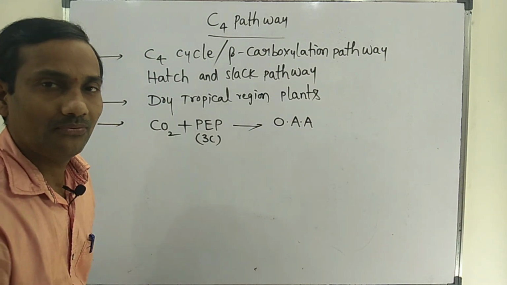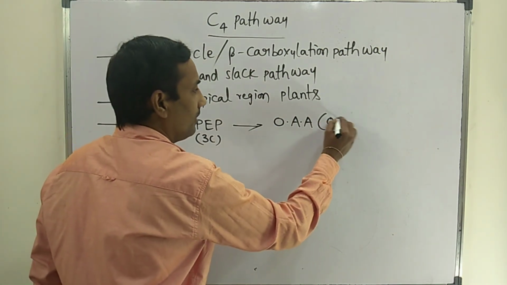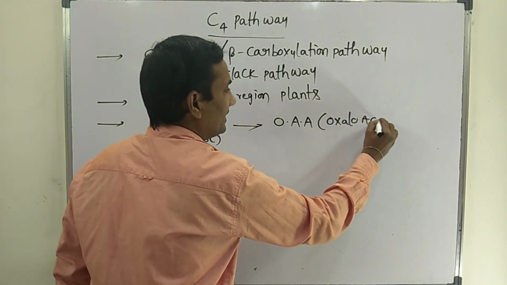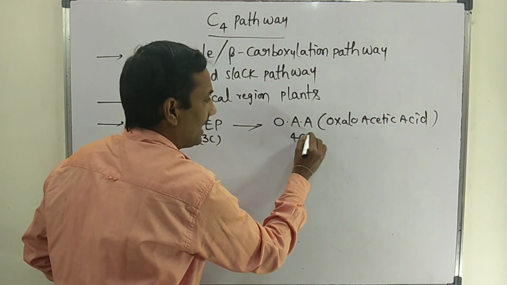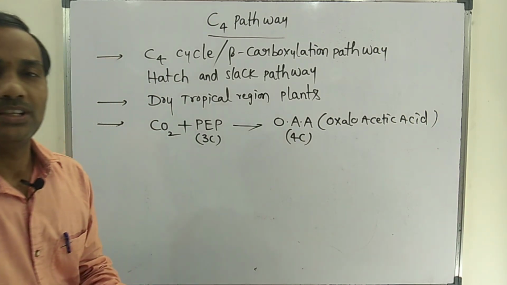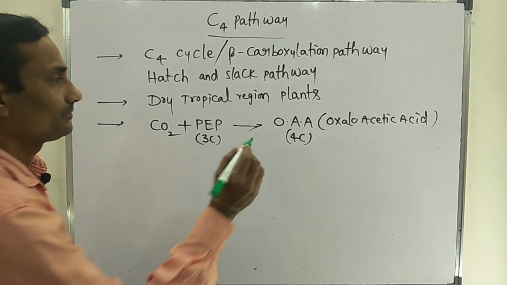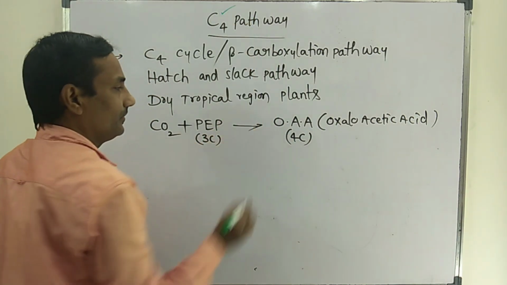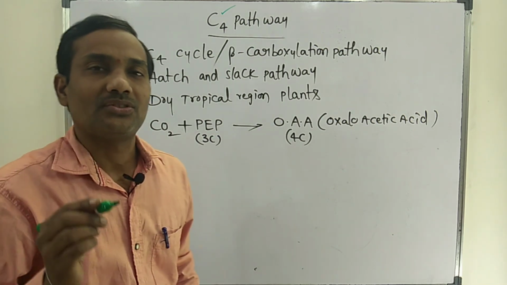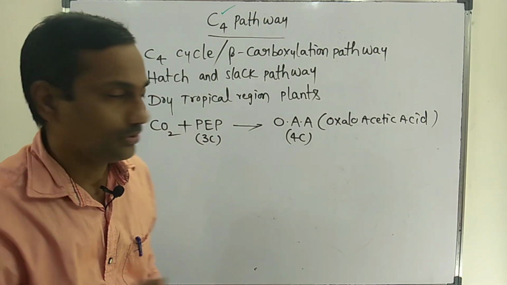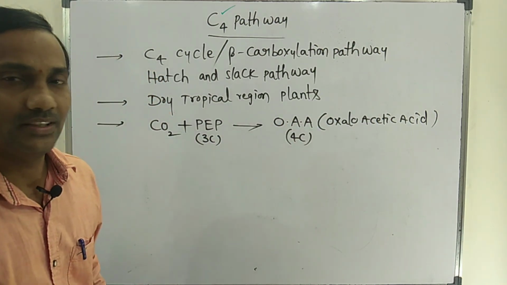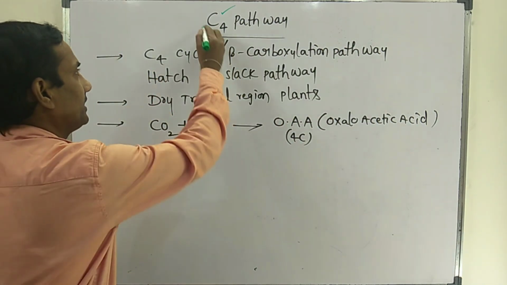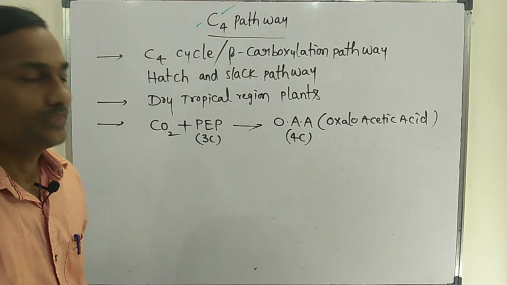The full form of OAA is oxaloacetic acid, which is a 4-carbon compound. This pathway is known as the C4 pathway because the first stable compound formed in this pathway is oxaloacetic acid.